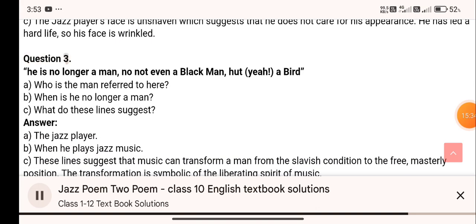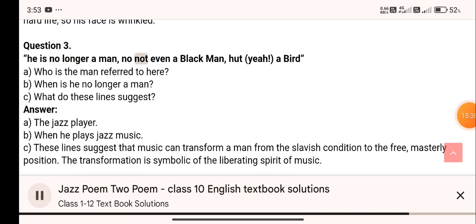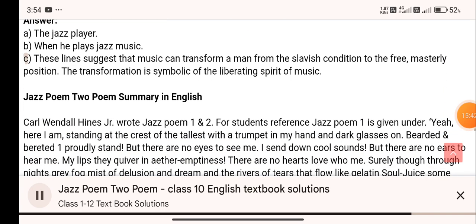Question 3. He is no longer a man, no, not even a black man, yeah, a bird. Answer. C. These lines suggest that music can transform a man from a slavish condition to a free, masterly position. The transformation is symbolic of the liberating spirit of music.